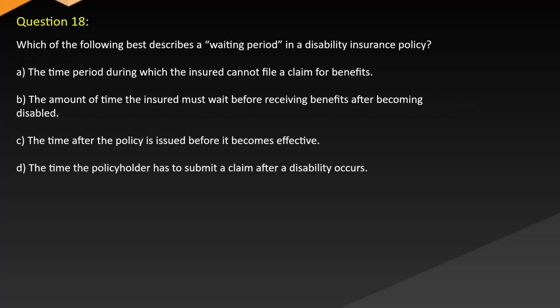Question 18. Which of the following best describes a waiting period in a disability insurance policy? A. The time period during which the insured cannot file a claim for benefits. B. The amount of time the insured must wait before receiving benefits after becoming disabled. C. The time after the policy is issued before it becomes effective. D. The time the policyholder has to submit a claim after disability occurs.